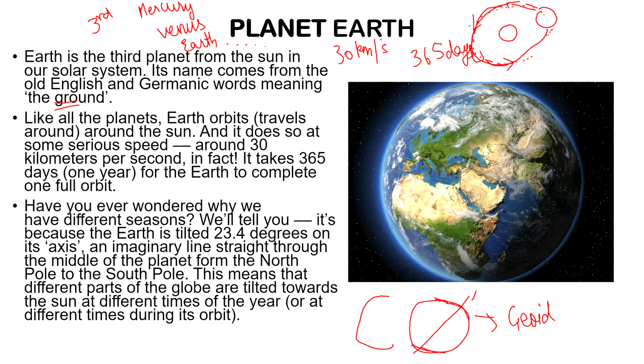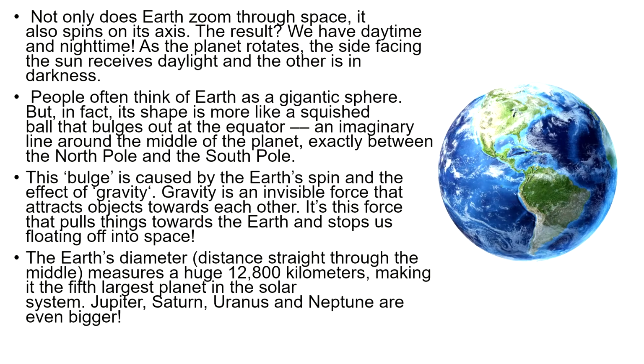This particular path is known as the orbit, and it takes a revolution. Now our Earth also rotates on its own axis. This is an axis, and our Earth rotates around the same point here. That's why we get daytime and nighttime. As the planet rotates, the side facing the Sun receives daylight and the other side faces the dark.